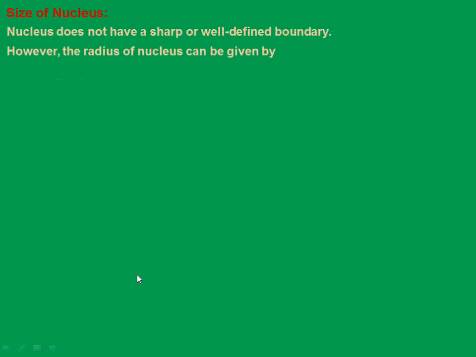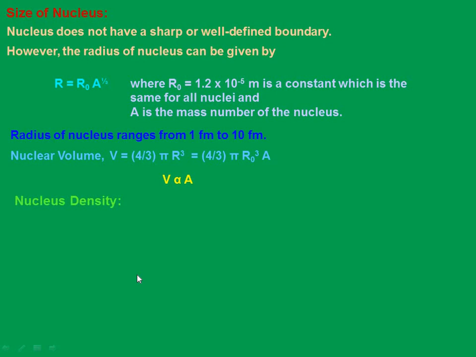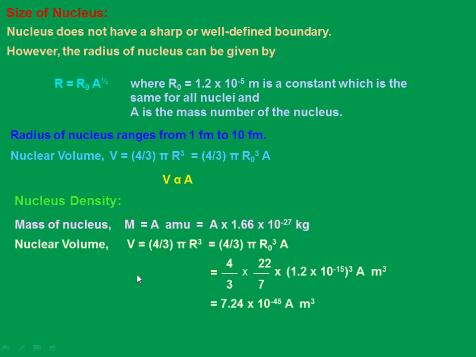Size of the nucleus. This is also one of the most important properties of the nucleus, because it clearly tells us what a nucleus actually is. In the alpha ray scattering experiment, most of the rays passed without any deviation, and only very rarely did we get scattering. That clearly states that a large amount of positive charge is located, completely packed, in a very small region.